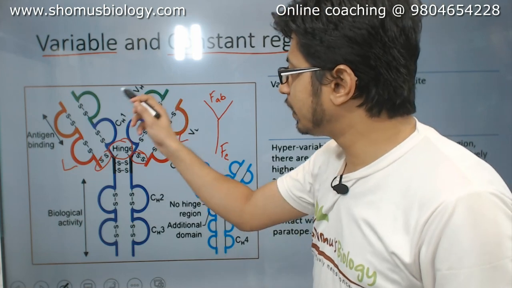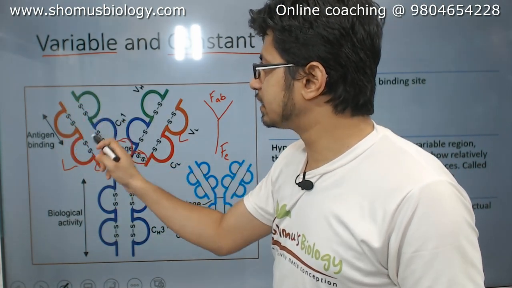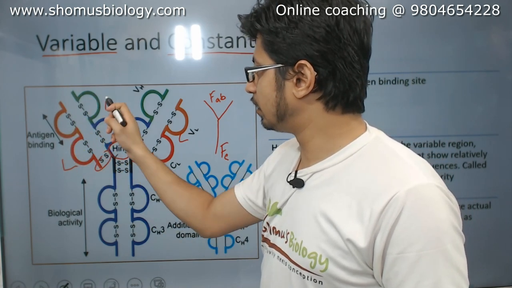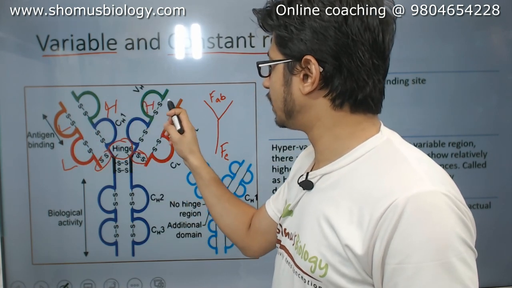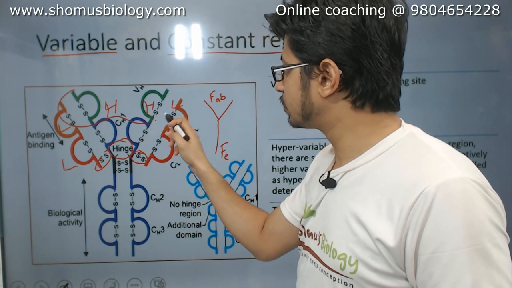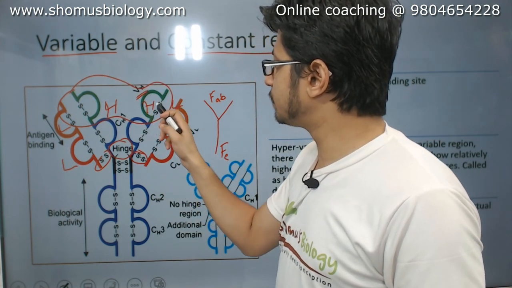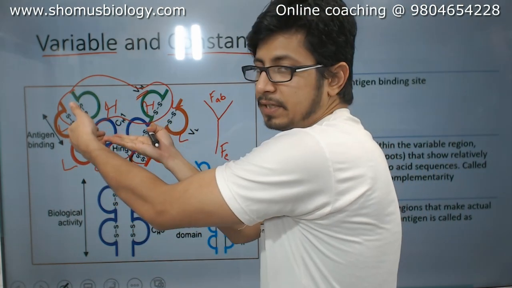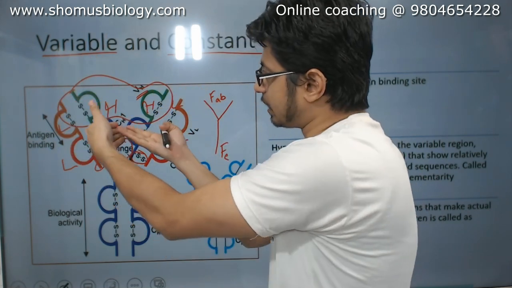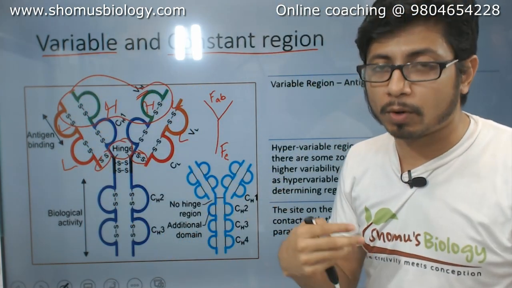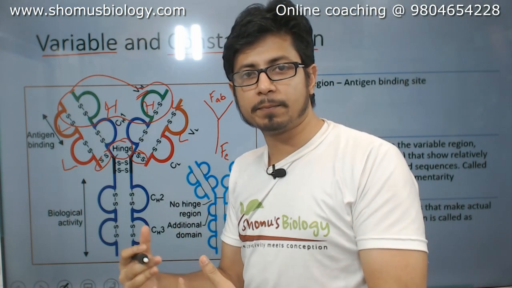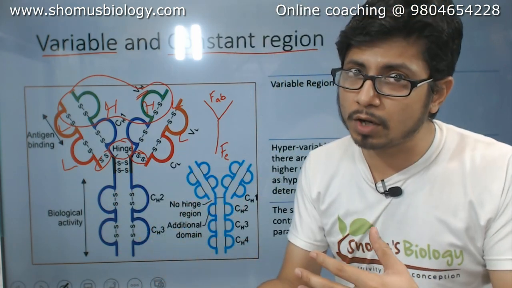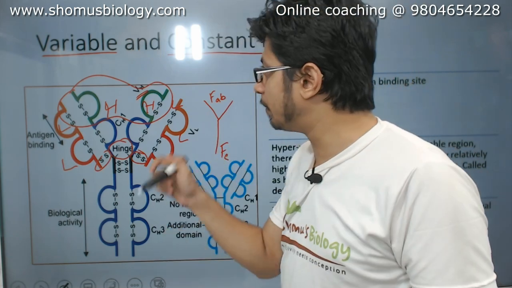So now what we are going to see is that the section on the light as well as on the heavy, sorry, heavy as well as on the light, this region is known as a variable region. VH means variable heavy, VL means variable light. So the variable region means this portion, the protein sequence that we see in this portion can dramatically vary and modify itself. By changing different amino acid sequences, they are going to interact with different types of antigen by modifying themselves. That's the beauty about this variable region.